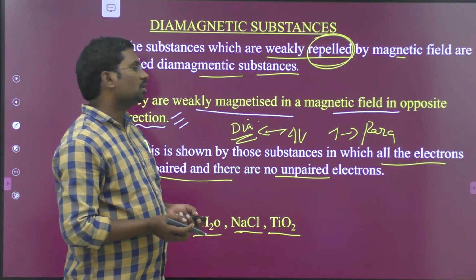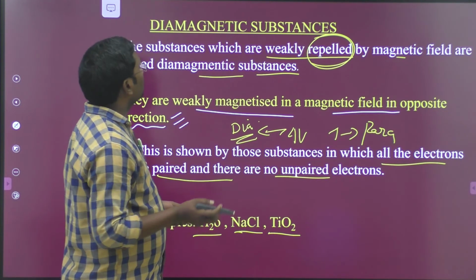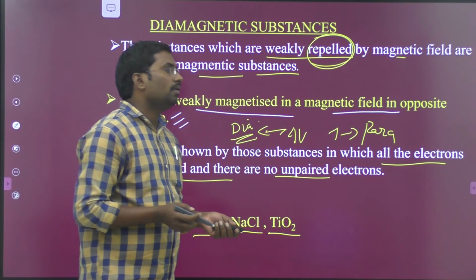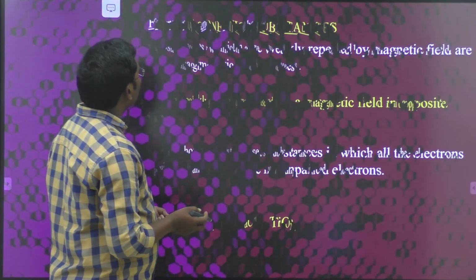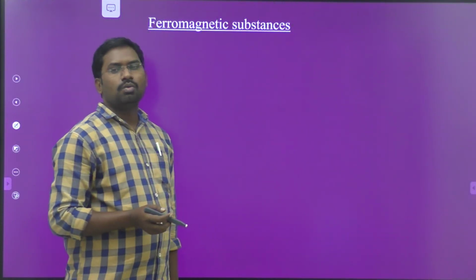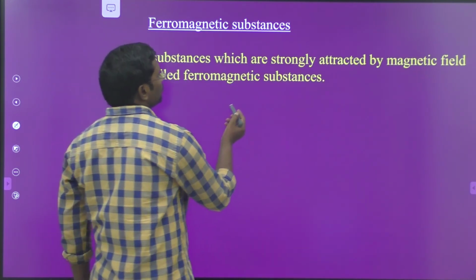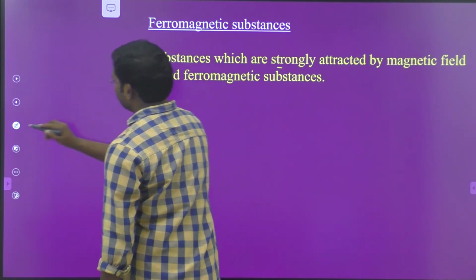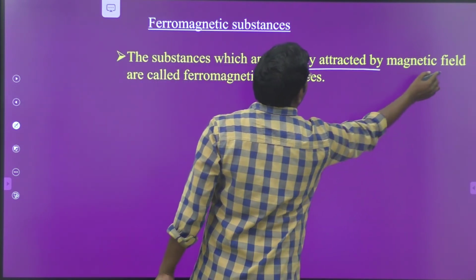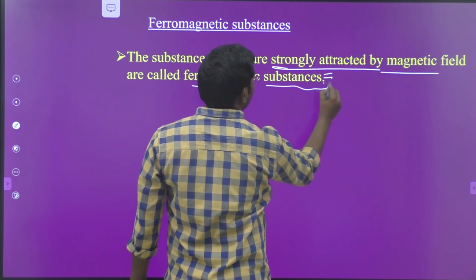Due to the presence of all paired electrons, the substances show the property of diamagnetism. Next one, ferromagnetic substances. What are ferromagnetic substances? The substances which are strongly attracted by magnetic field are called ferromagnetic substances.